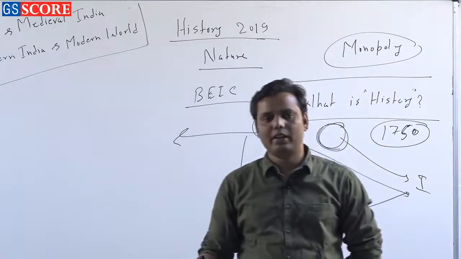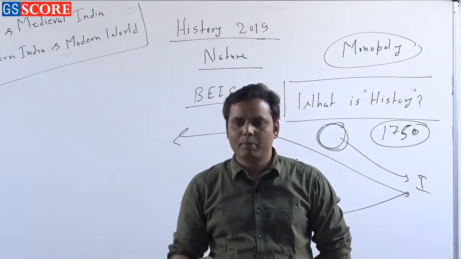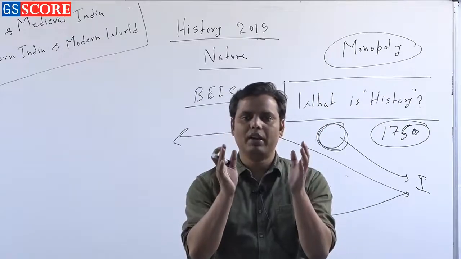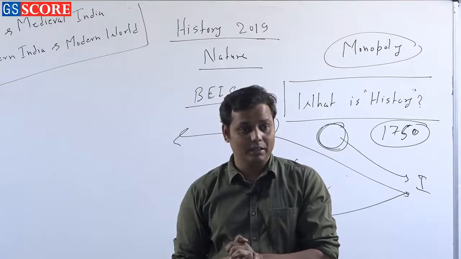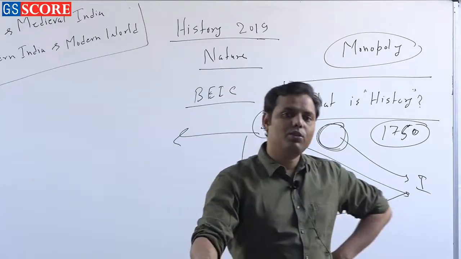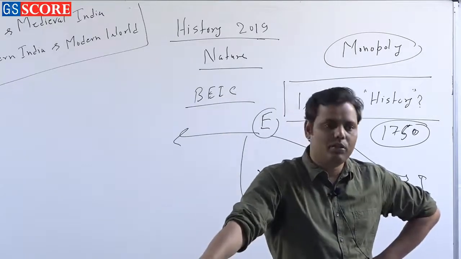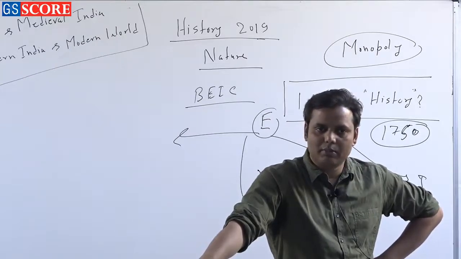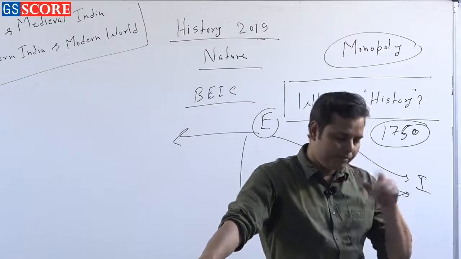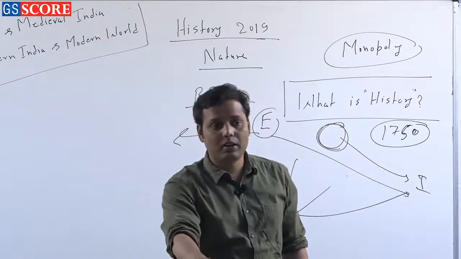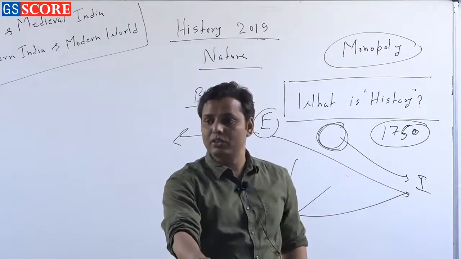Fine, they decided to come into the direct administration, that is perfectly fine, but what was the meaning of administration during the 1770s or 1780s? That is the important question, because at that time there was no welfarist government, there was no notion or concept of a welfarist government. So then what was the meaning of governance?